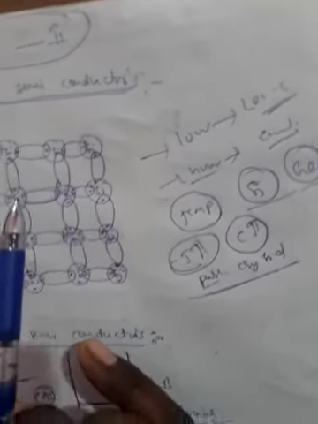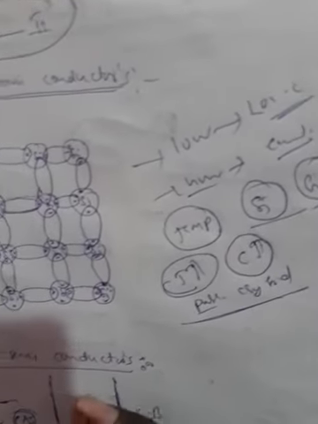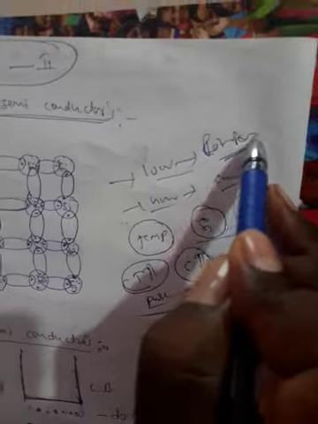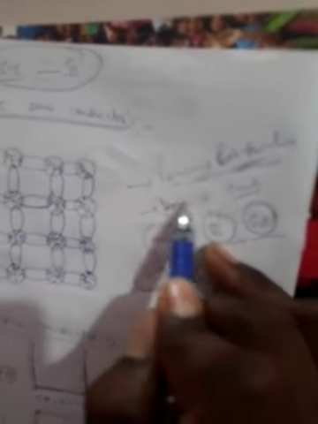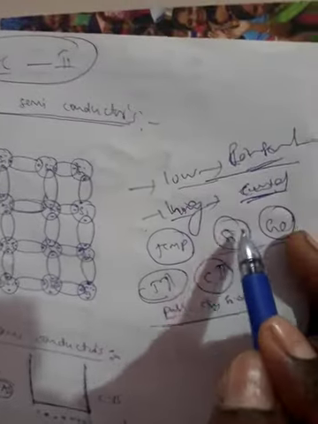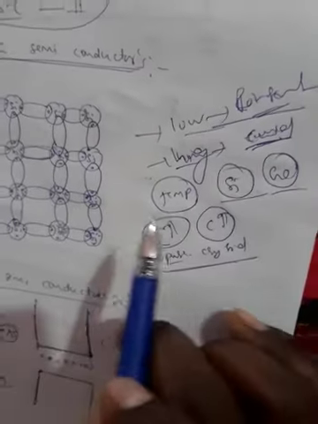Generally an intrinsic semiconductor has low conductivity because semiconductors have low conductivity. At low temperature it exhibits insulator behavior. At high temperature it exhibits conductor behavior. The intrinsic semiconductor's conductivity depends upon the temperature. Best examples: silicon and germanium.